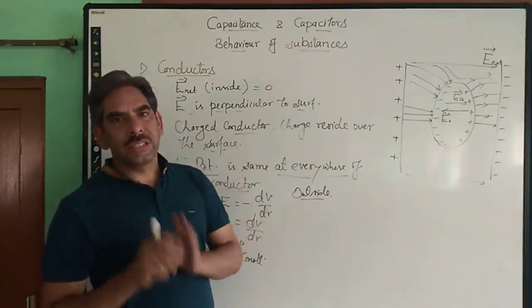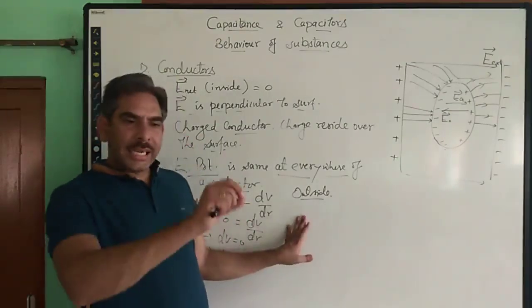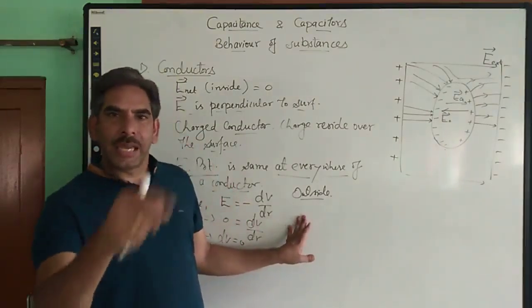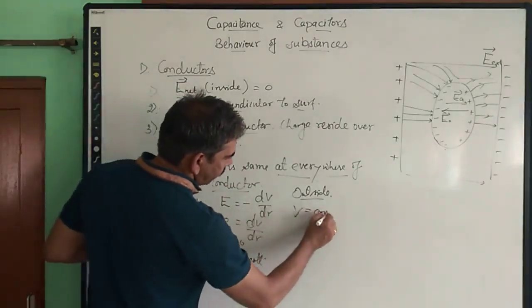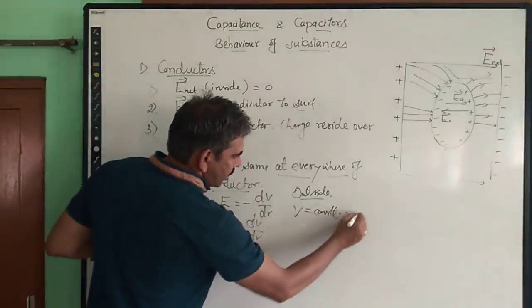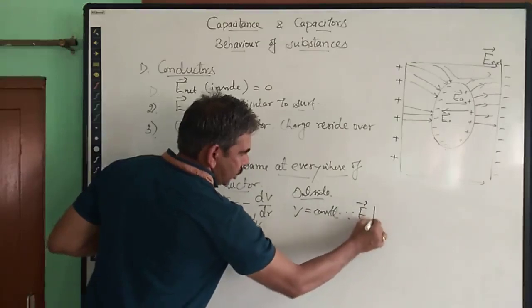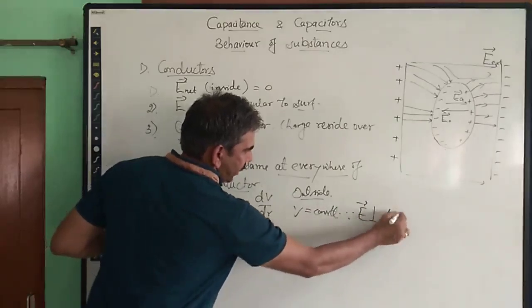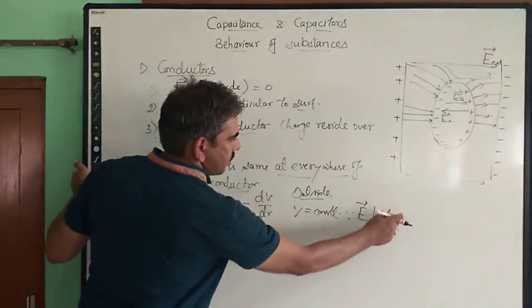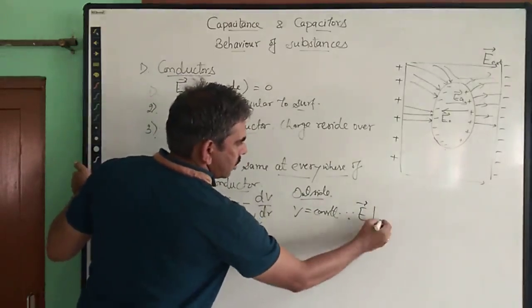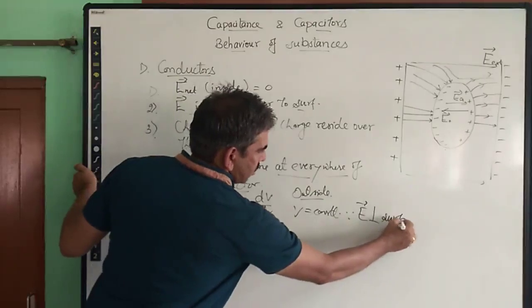Because work done is 0, that simply means the potential everywhere will be same, and it has the same value as inside, because electric field is perpendicular to ds, or we can say the surface.